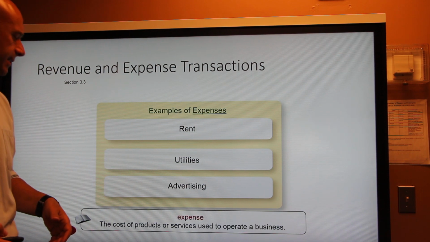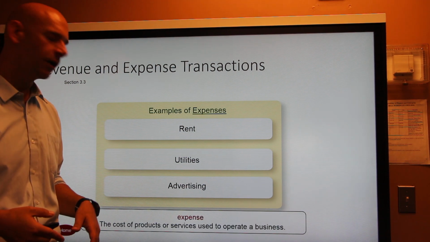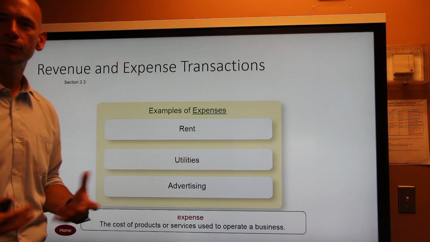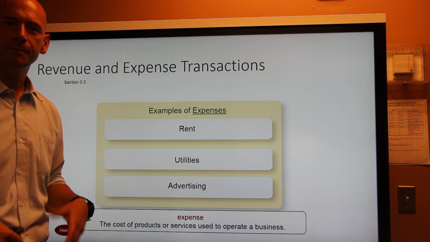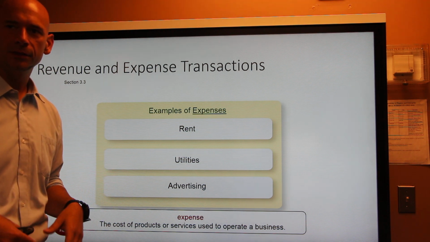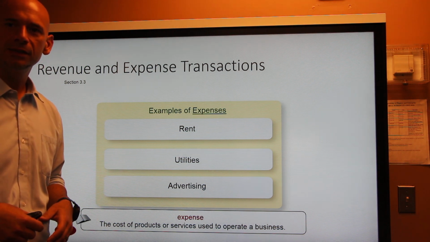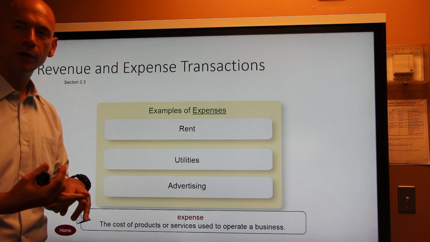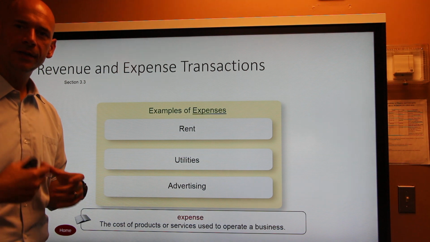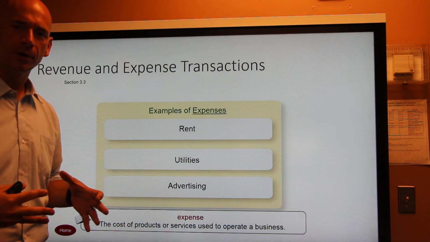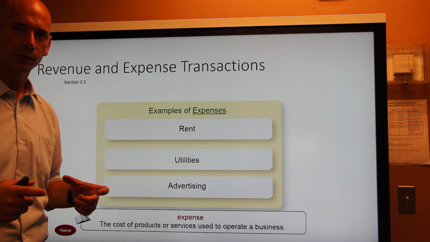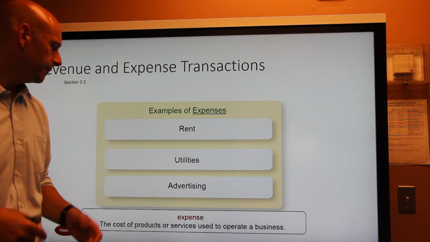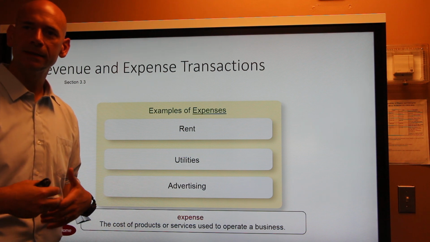The next one we're going to talk about is expenses. Expenses is the cost of producing or providing services to your customers. So expenses, example, would be the rent, right? Rent is something that you have to pay in order to stay in your building or your facility. Utilities. Utilities describes your water, electric, gas, all the things that you have to pay in order to keep your business operational. Those are what utilities expenses are. Those are the 3 main ones: water, electricity, and gas. And that's a bill that you have to pay every month. Advertising, you have to spend some money for advertising.